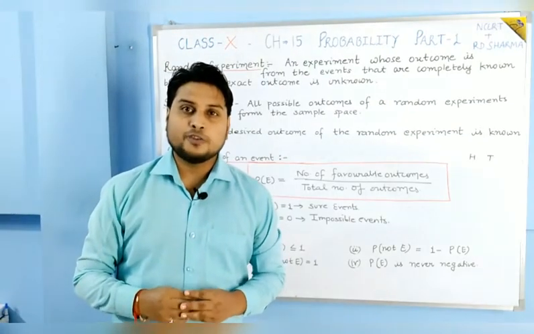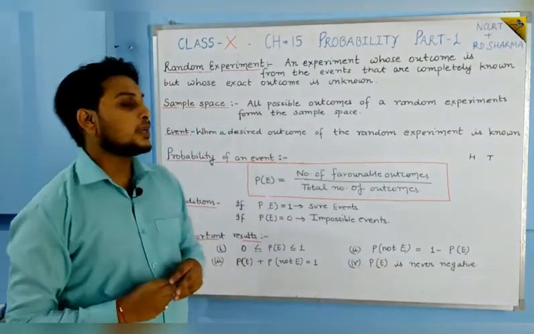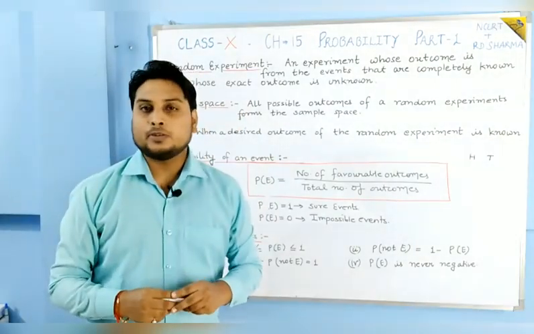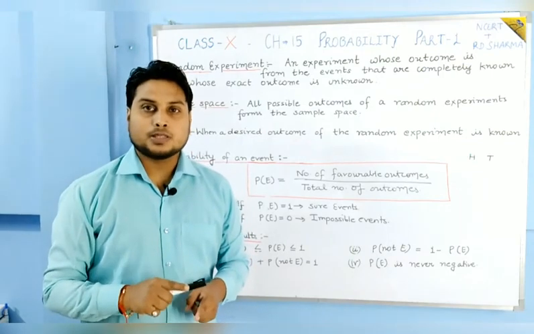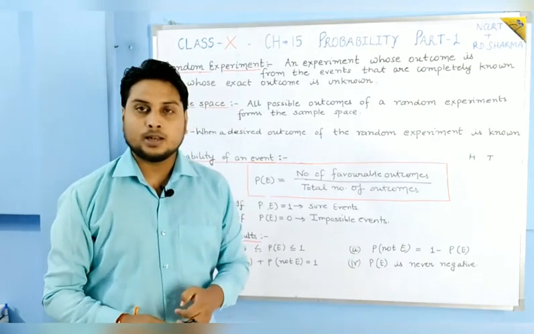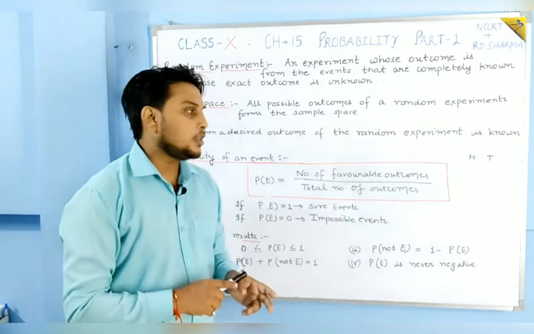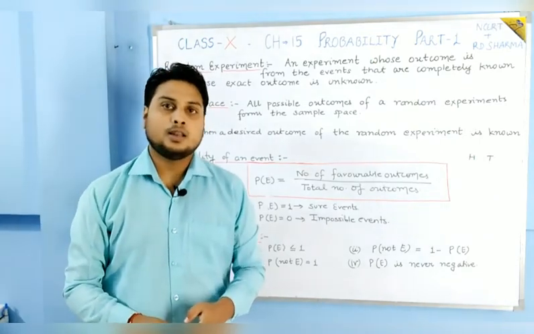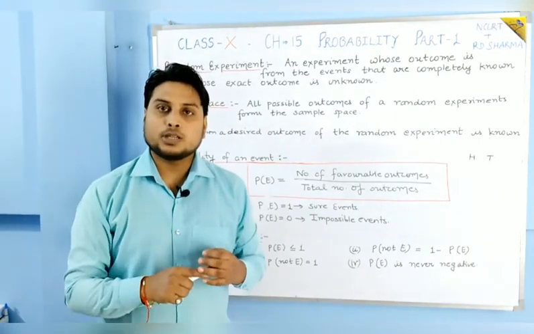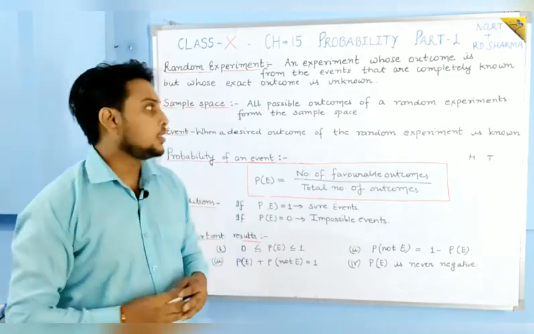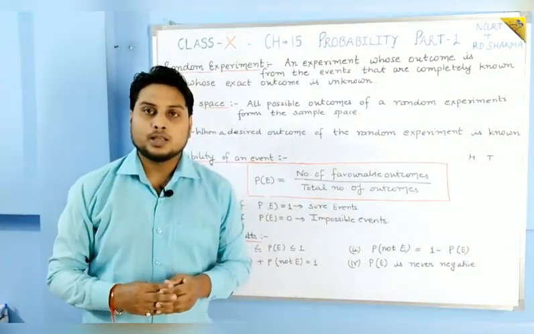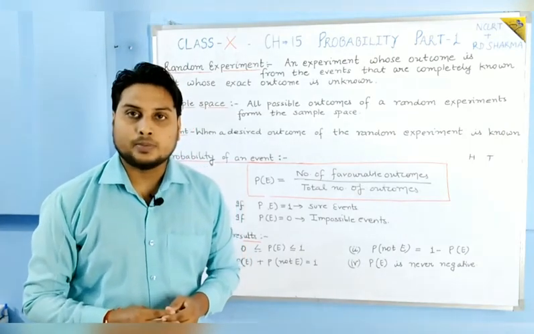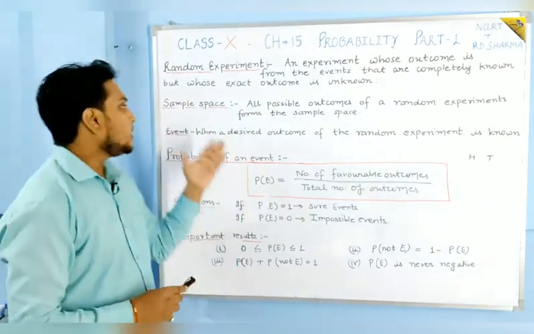So this is how we can understand a random experiment. Simply you can say that tossing a coin is a random experiment because we know that the result will be either head or tail, but before tossing the coin, we don't know what the result is. So this type of example is known as a random experiment.